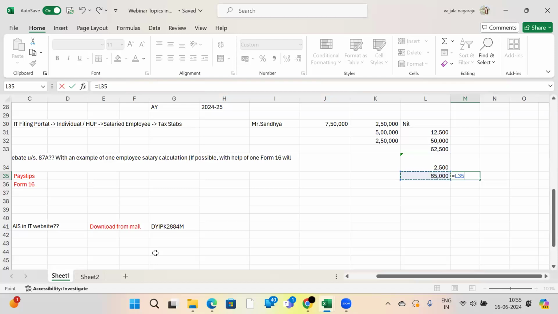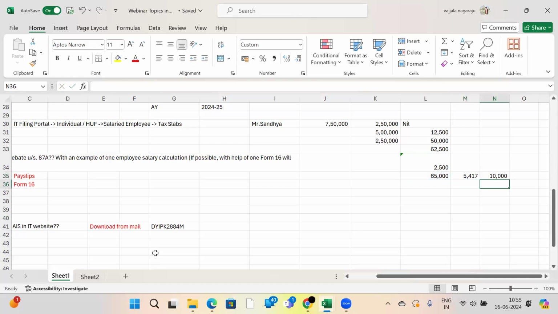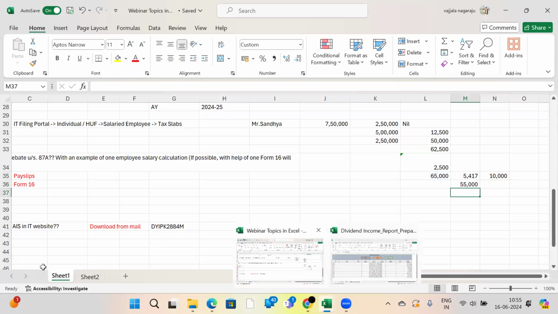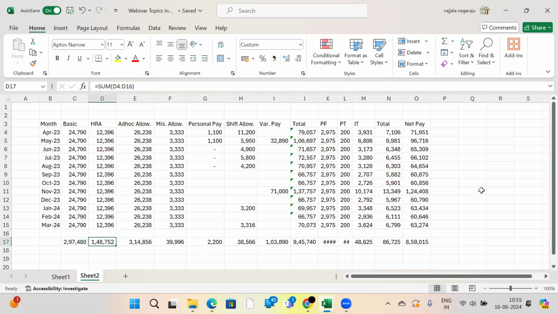They will estimate their employees' tax payable during the financial year, and they will calculate for 12 months, and they will deduct 5,417 rupees every month. Suppose they may deduct 10,000 rupees in the first month, and they will deduct the balance 55,000 later. I will show you one person's salary pay slips.